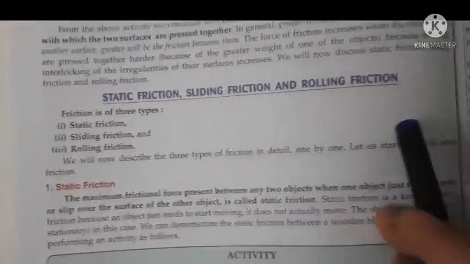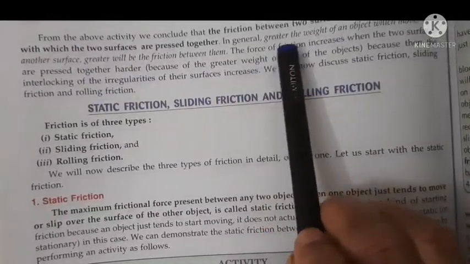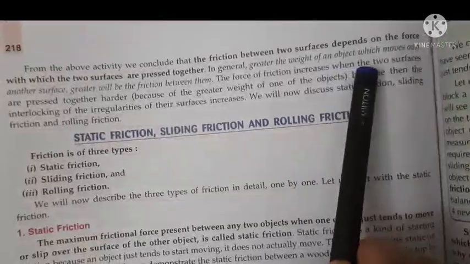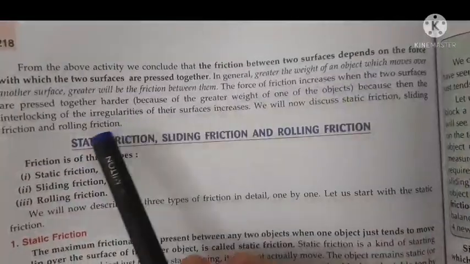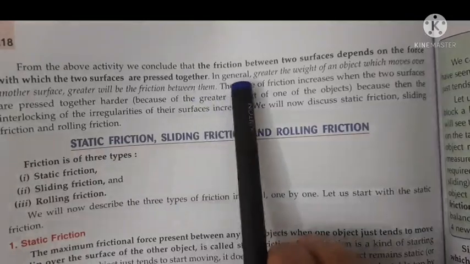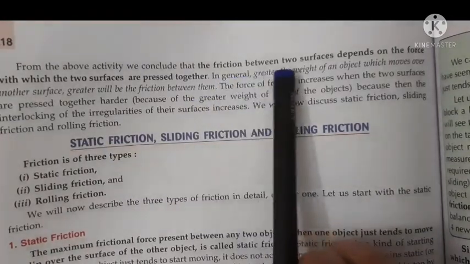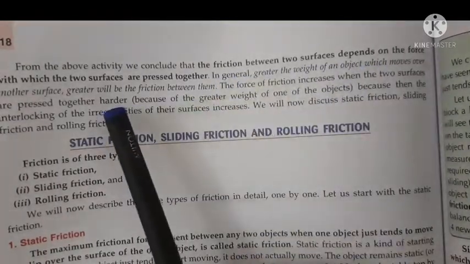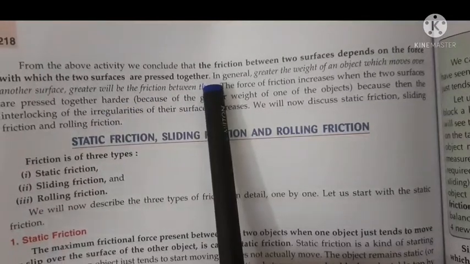Okay, so please underline, open page 218. Please underline: the greater the weight of the object which moves over another object, the greater will be the friction between the two. And here also underline: friction between two surfaces depends on the force with which the two surfaces are pressed together.